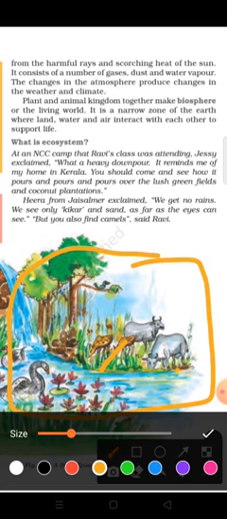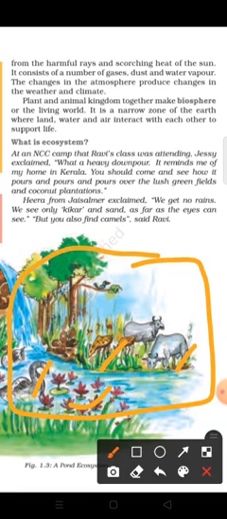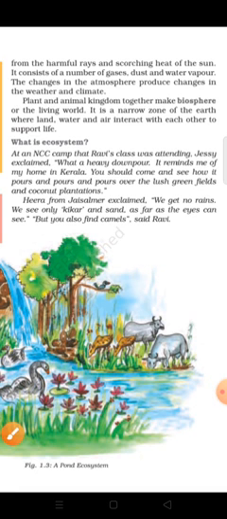Okay, deer, cow, you can see the duck, the lily, the lotus, and grass also here, trees also here, waterfalls also here. They all are living things. It is a narrow zone of the earth where land, water, and air interact with each other to support life. Okay, they all support life.